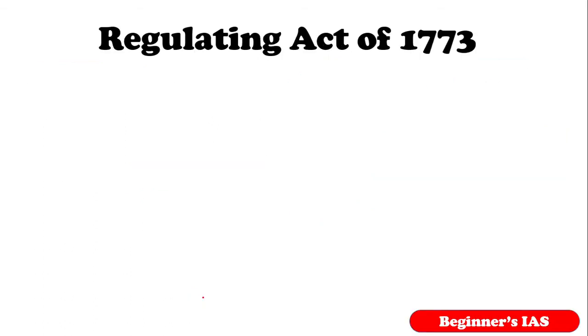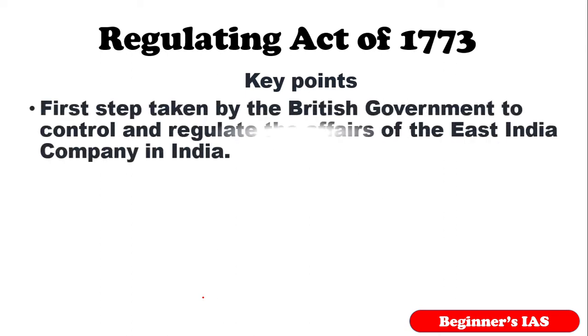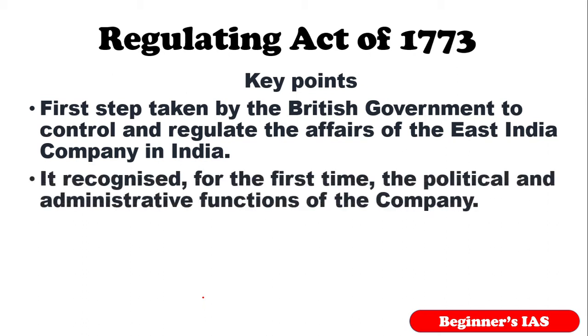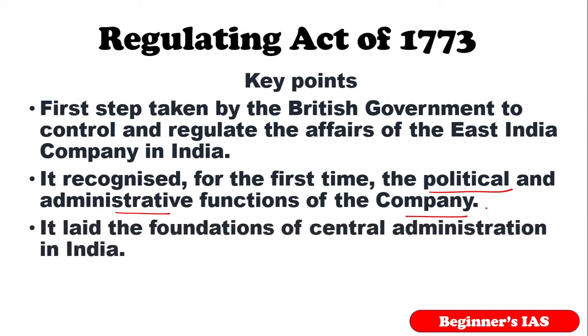This Regulating Act is very important. Why is it important? This act was of great constitutional importance because it was the first step taken by the British government to control and regulate the affairs of the East India Company in India. Also, this Regulating Act of 1773 recognized for the first time the political and administrative functions of that company in India. Also, it laid down the central administration in India.